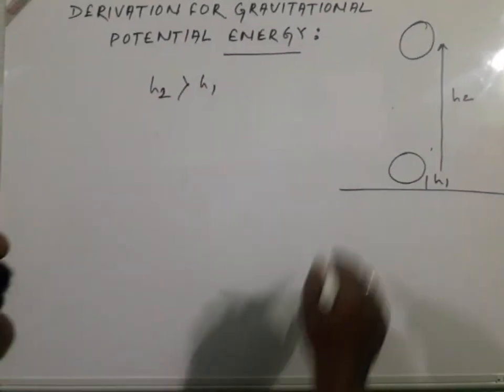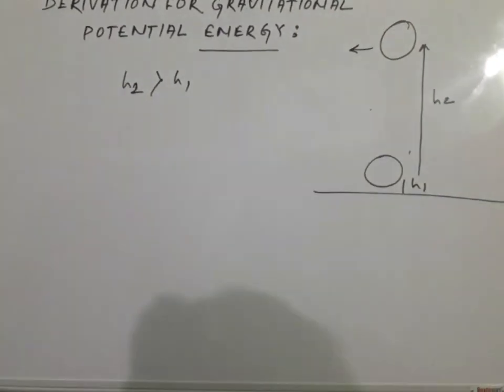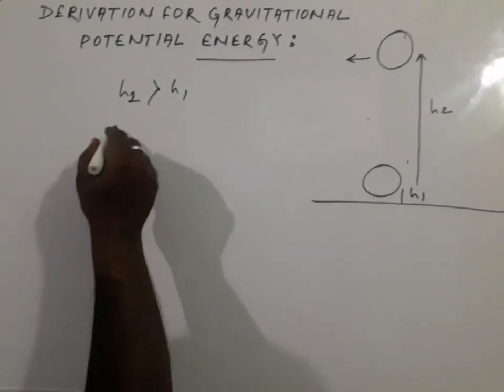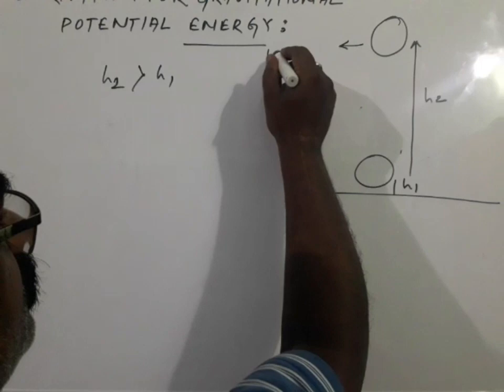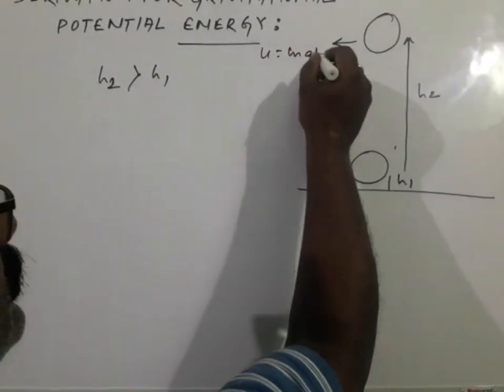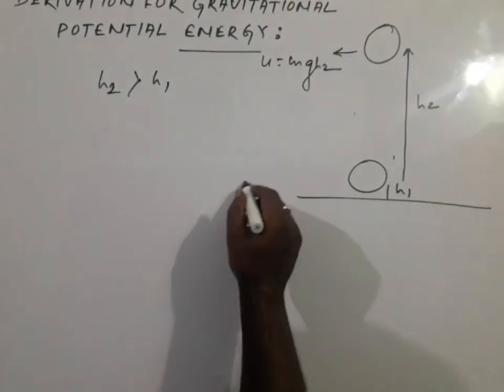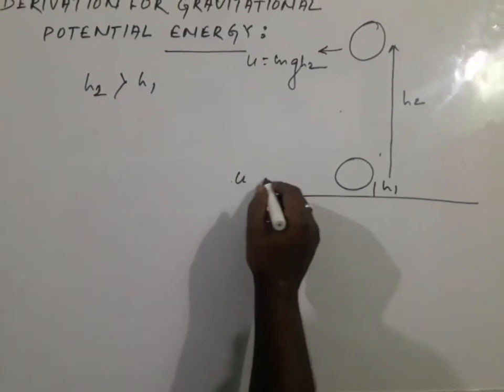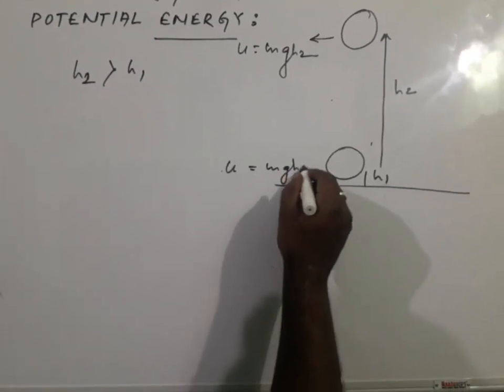At the topmost part, the potential energy U is equal to mgh2, and at the initial stage the gravitational potential energy is equal to mgh1.